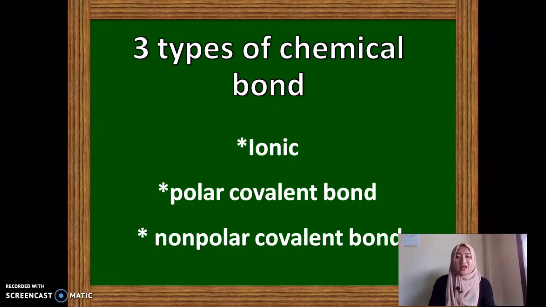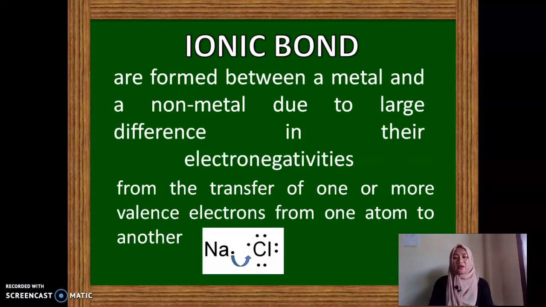Let us differentiate these three types of chemical bond. First, ionic bond. These are formed between a metal and a non-metal due to a large difference in their electronegativities, from the transfer of one or more valence electrons from one atom to another. An example is a chemical bond between sodium and chlorine. One electron from sodium combines with the atom of chlorine to form a stable compound.